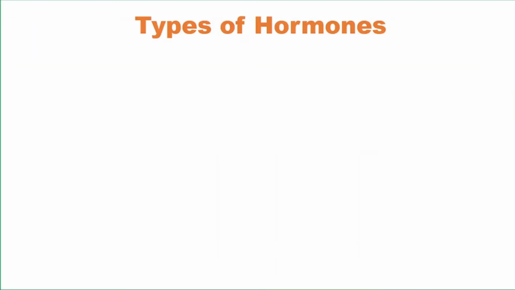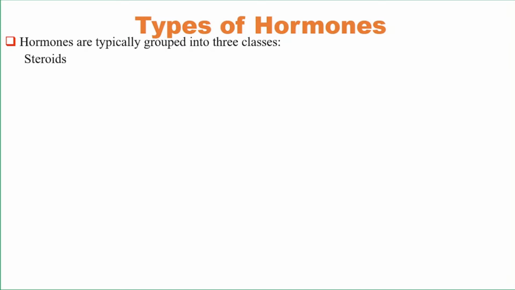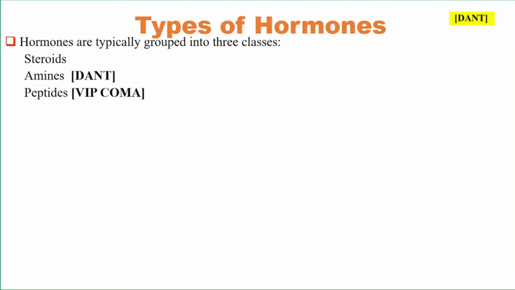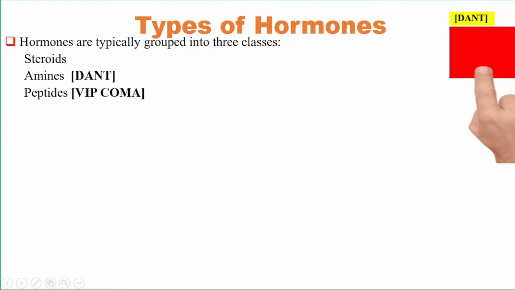Now let's come to the types of hormones. There are 3 types: mainly lipid and water soluble, steroid hormones, which are lipid soluble, amines, and the peptide hormones. We have to memorize the amine hormones; there is a DONT mnemonic for this.